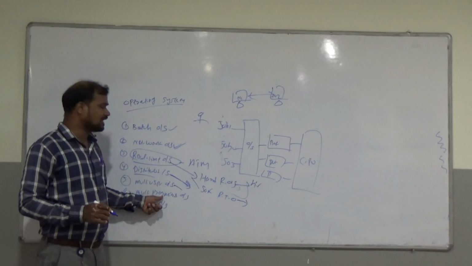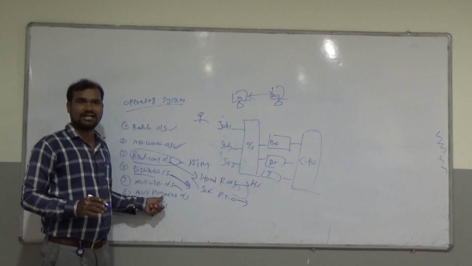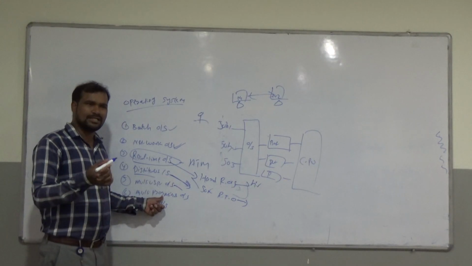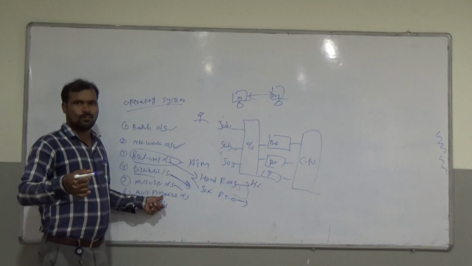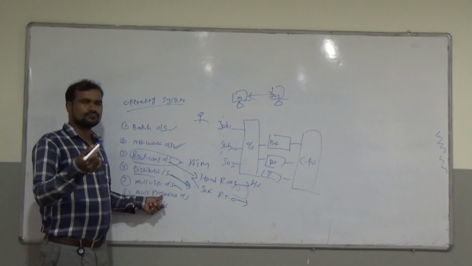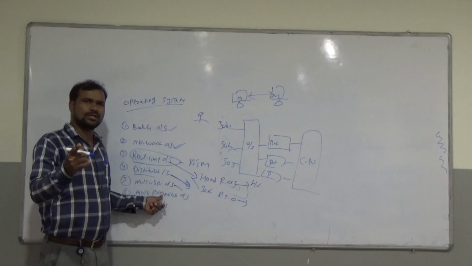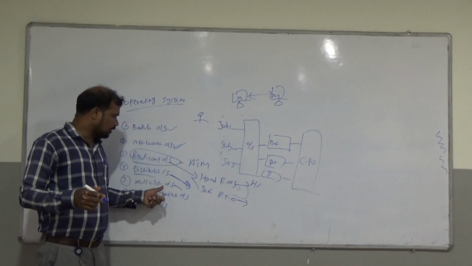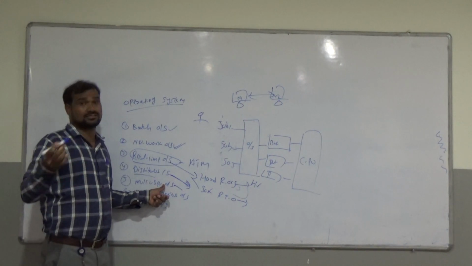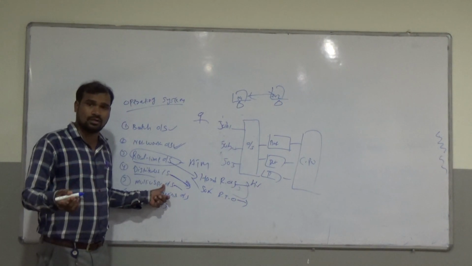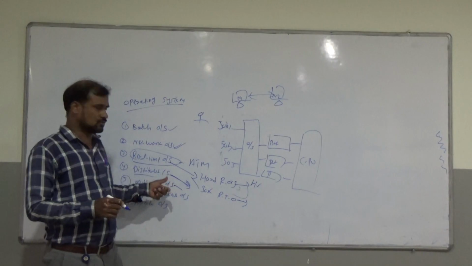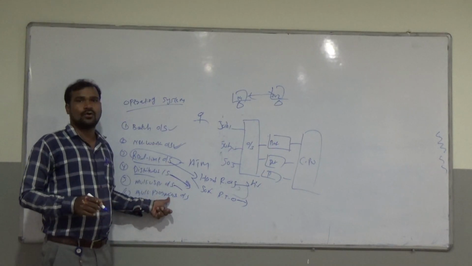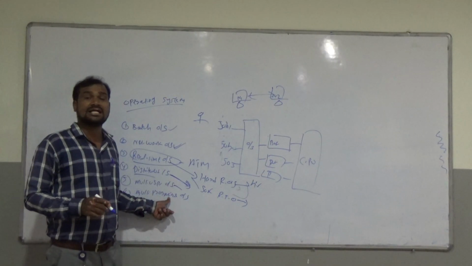Next one is the multi-programming operating system. What is the major difference between multi-user and multi-programming? Multi-user means one user performs multiple tasks, and it is also called a multitasking operating system. Next is multi-programming, where we are running multiple programs.